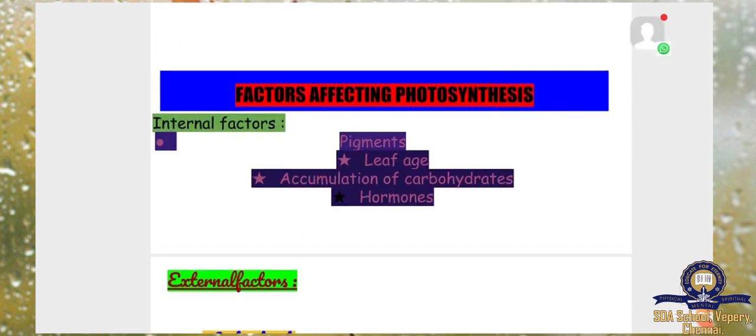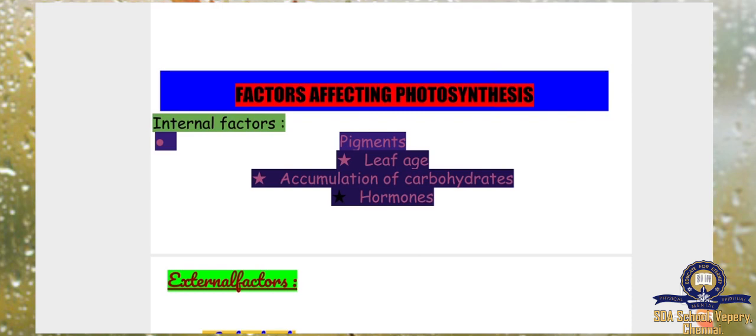Next, factors affecting photosynthesis. So what are the factors affecting? Internal factors: pigments, the color of the plant and leaf. What are the parts taking part in the photosynthesis? Leaf age. So what is the age of the leaf? Accumulation of carbohydrate. So how much can it accumulate? It can hold carbohydrate, and then hormones present in the plants.